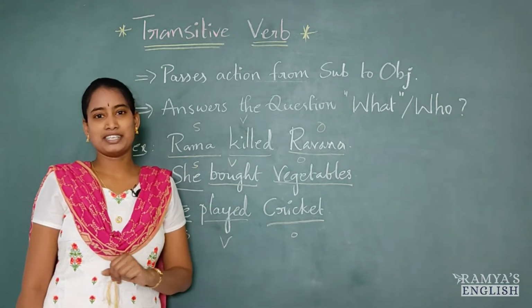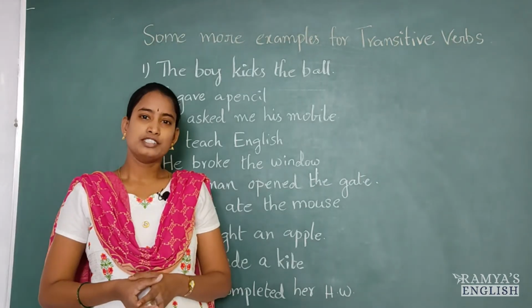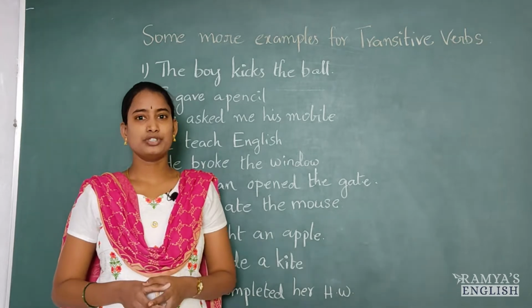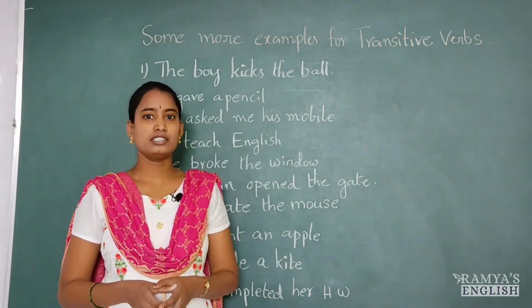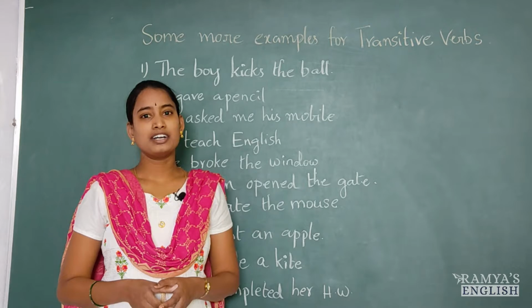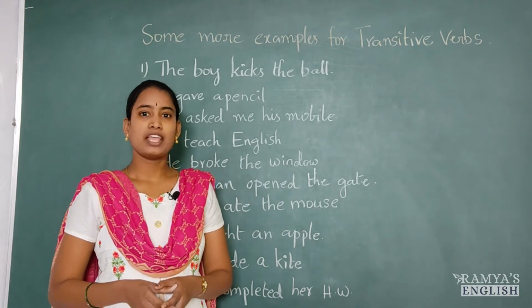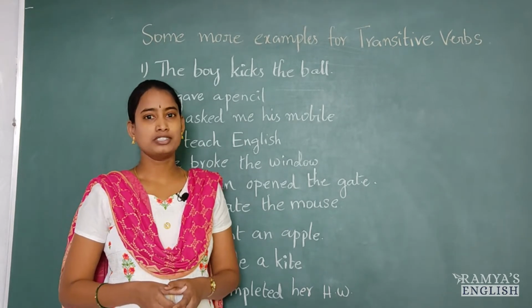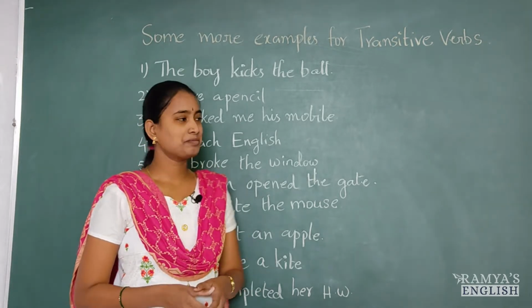Now let's see some more examples. So we have understood transitive verbs and we have seen what is transitive verb. Now to understand the concept clearly, we have 10 examples on the board. Now let's see those examples.